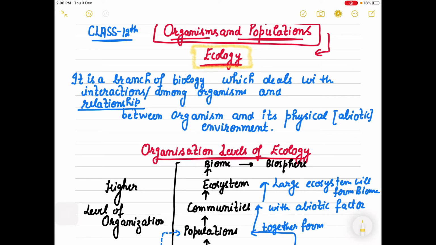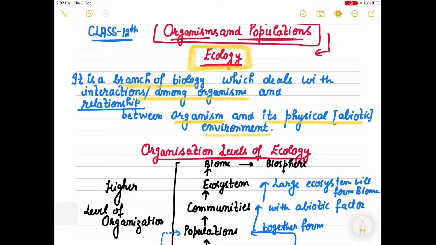Because this is a chapter of ecology, the ecology term should be clear to every one of you first. Now we are entering into another part of biology. It is itself a very wide part, that is ecology. It is that branch of biology which deals with different interactions among organisms, or relationships between the organisms, as well as the relationship between the organism and their physical environment.